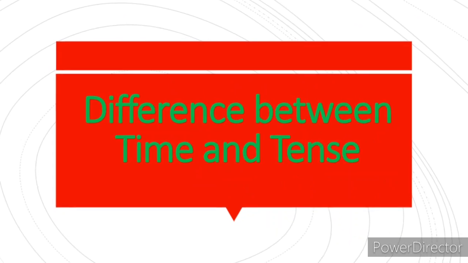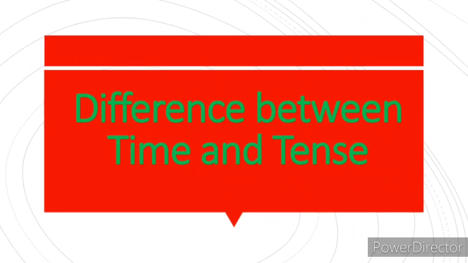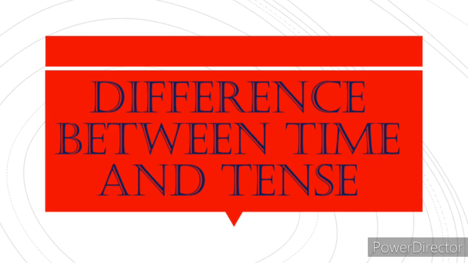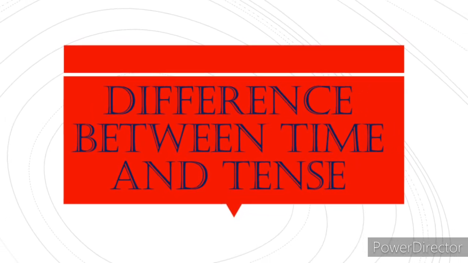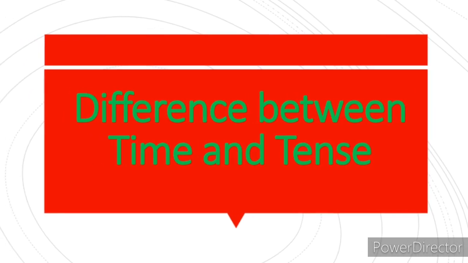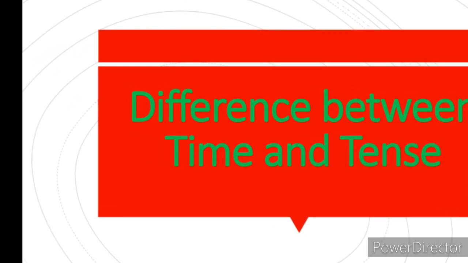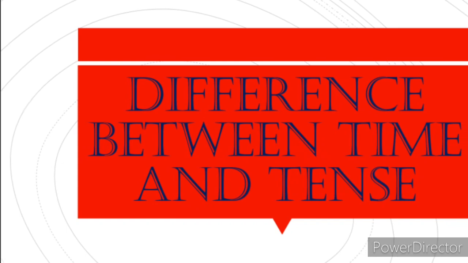For example, he goes home, present tense. They completed the work, past tense. He would do it, past tense. They were swimming in the river, past tense. They are swimming in the river, present tense. I have read the novel, present tense.